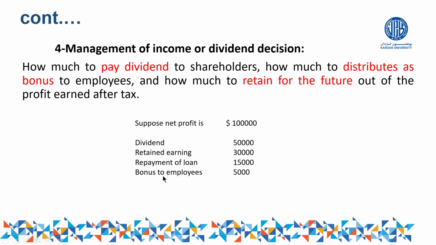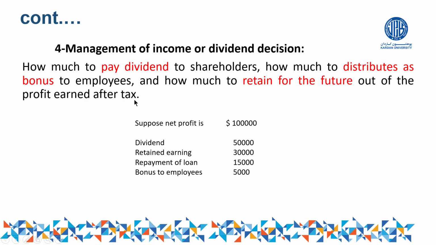And also, for example, they may decide that out of this 1 lakh of profit, which might be a huge amount of profit, and all this profit was because of the hard work or efficiency of the employees, let us take care of those people as well. The company may divide some percentage of the profit as a bonus to the employees as well.